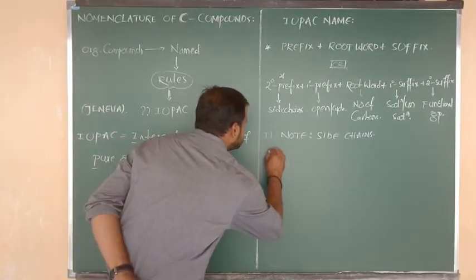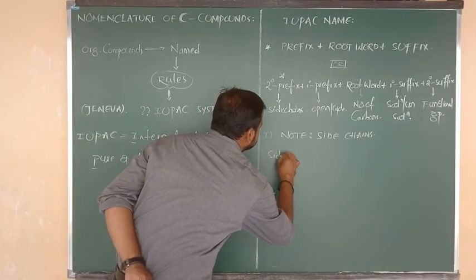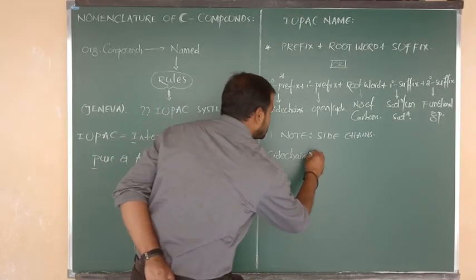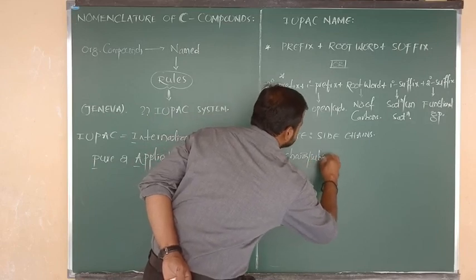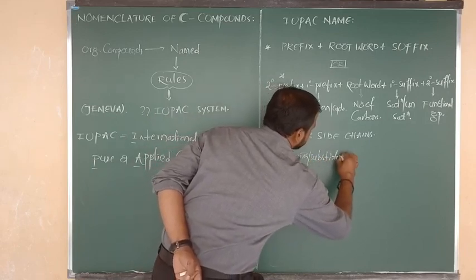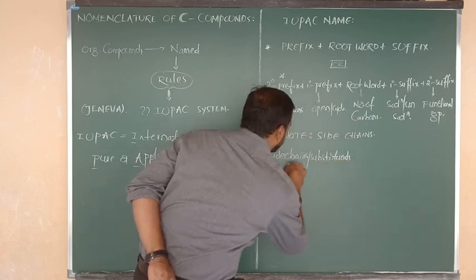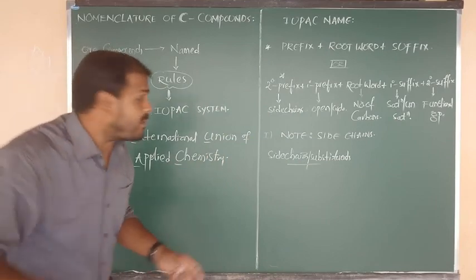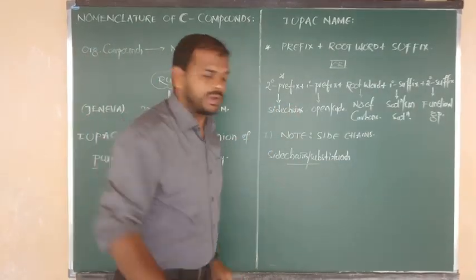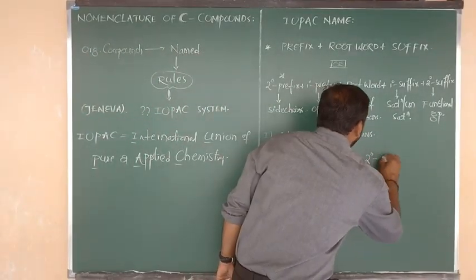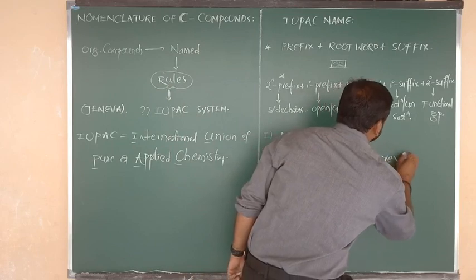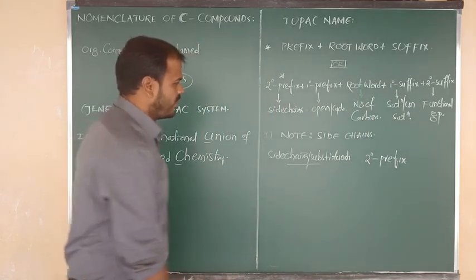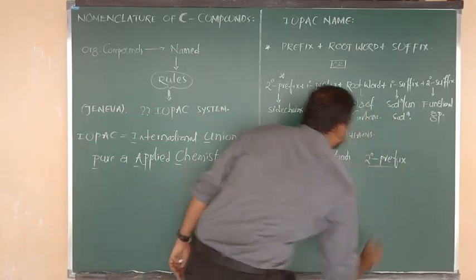Okay. On one side, here I am going to write the side chains, and another name for them is substituents. So for that side chain or substituent, which type of secondary prefix name we have to write? For the secondary prefix, I am going to write on the right side. Secondary prefix. Right, let me consider one by one example.